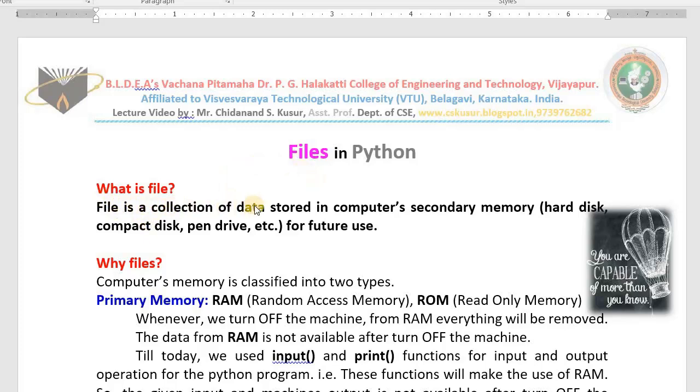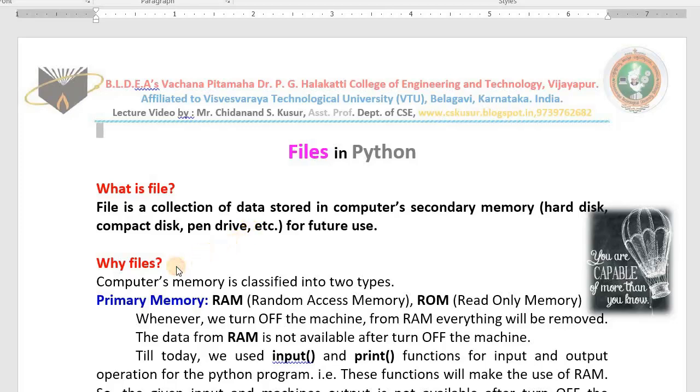A file is a collection of data. A file is a collection of data stored in the computer's secondary memory. Secondary memory examples you already know: hard disk, CD, DVD, pen drive, flash drives, floppy disks, etc. Whatever we store in a hard disk, CD, DVD, pen drive or flash drive is available for future use. Till you delete it from that disk, it will be there. That is what we call a file. A file is a collection of data stored in computer secondary memory for further use or future use.